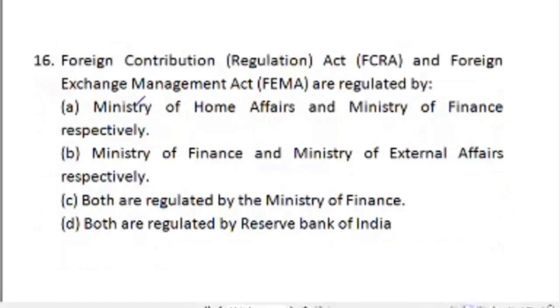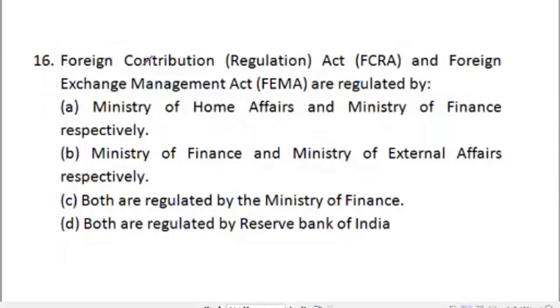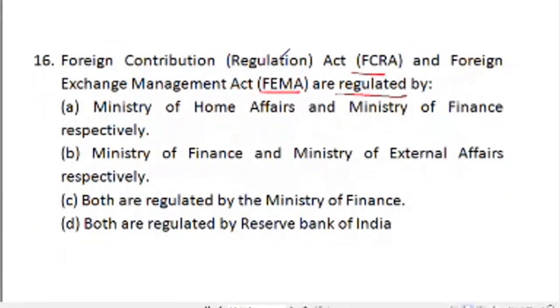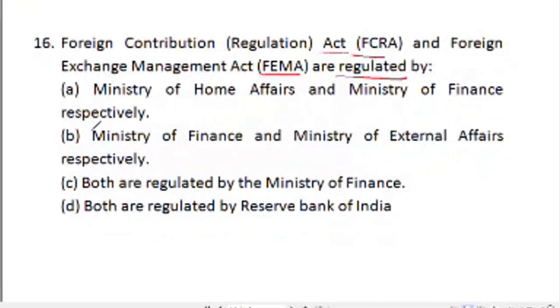Now moving forward, question 16. FCRA and FEMA are regulated by, that is, the Foreign Contribution Regulation Act and the Foreign Exchange Management Act are regulated by: A. Ministry of Home Affairs and Ministry of Finance respectively, B. Ministry of Finance and Ministry of External Affairs respectively, C. both are regulated by the Ministry of Finance, and D. both are regulated by the Reserve Bank of India.